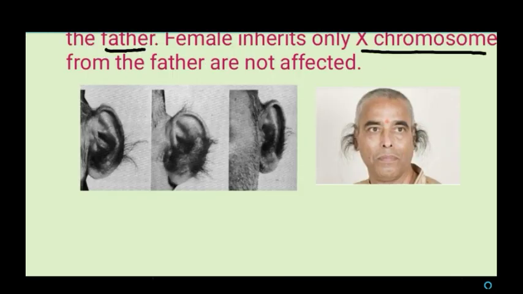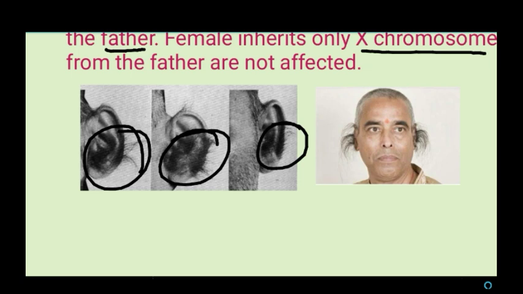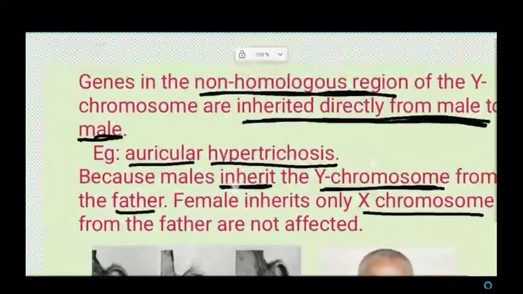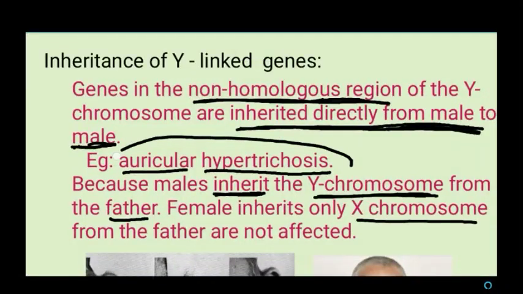So see this picture. In the picture, you can see excessive hair growth on the pinna of the ear. That is the example for auricular hypertrichosis. So auricular hypertrichosis is the example for inheritance of a Y-linked gene.